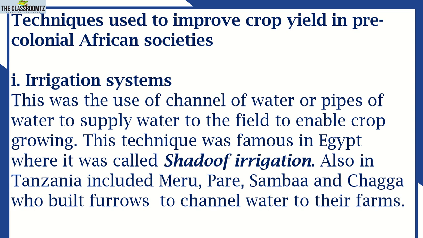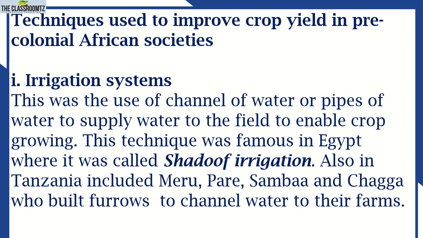It can be river water or lake water, and creating a system of taking that water to the field. So we are irrigating the crops. In Africa, the famous technique of irrigation was called the Shadoof. The Shadoof was an irrigation system discovered in Egypt. So Egyptians were the best in agriculture. They applied Shadoof irrigation to irrigate their crops.